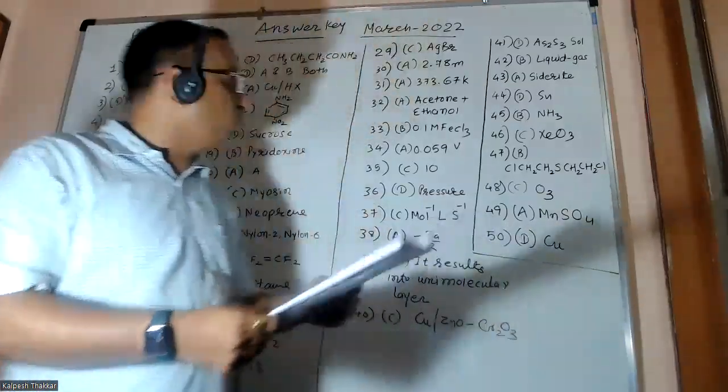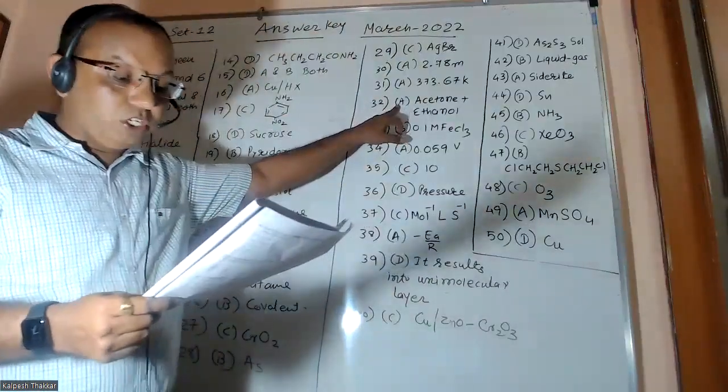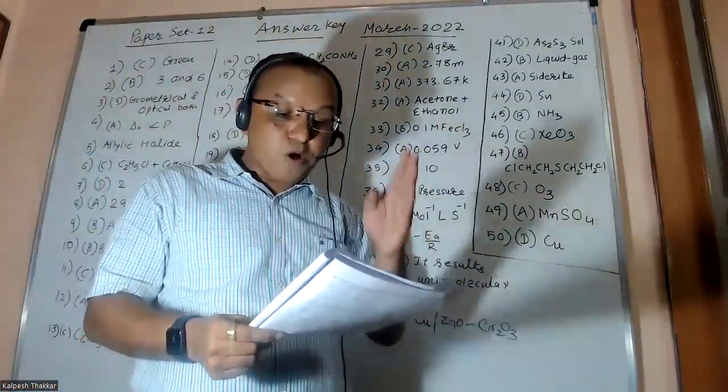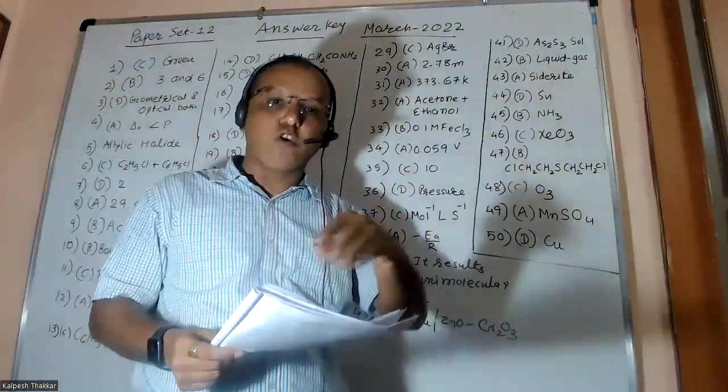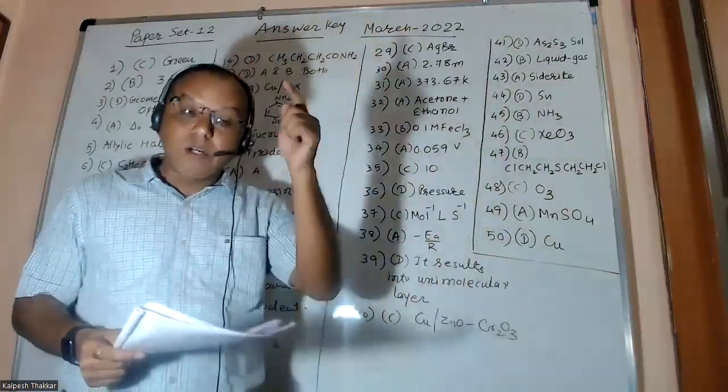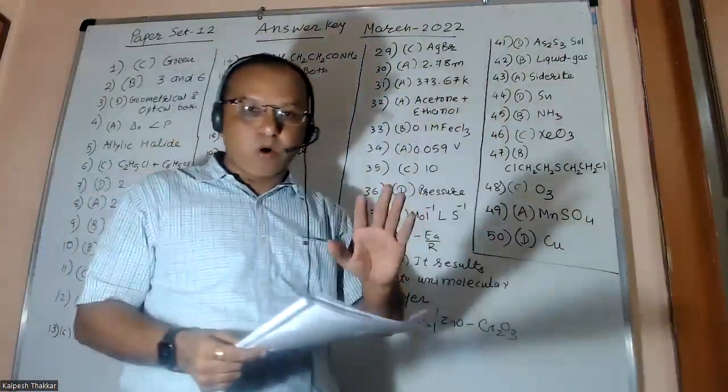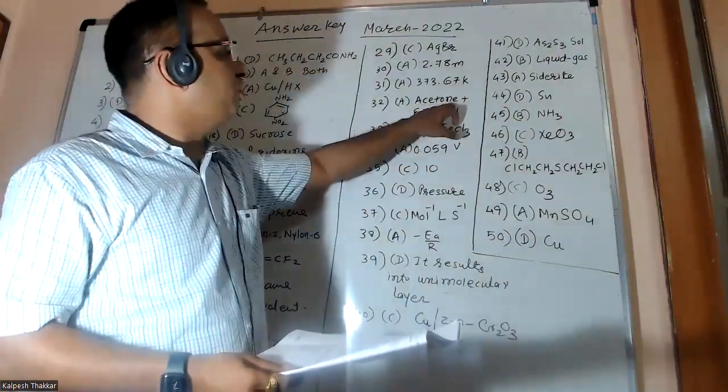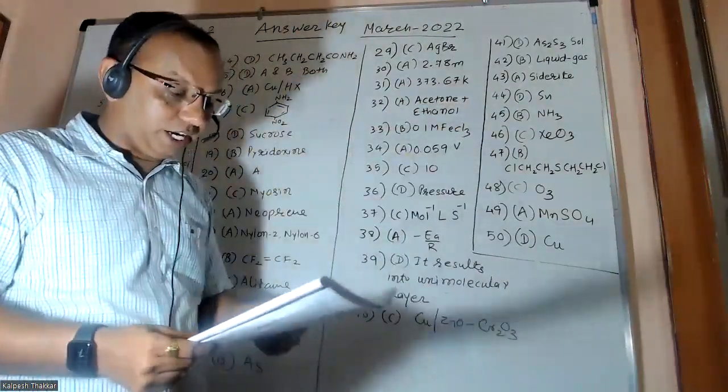Question number 32, friends. Which mixture shows positive deviation from Raoult's law? Once again, the line is taken from the NCERT book only. Our answer is acetone and ethanol. Option A is correct, friends.